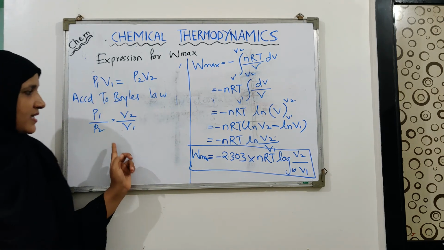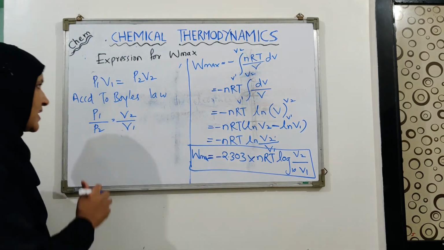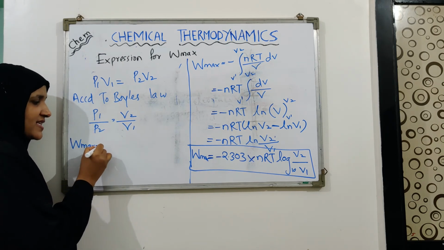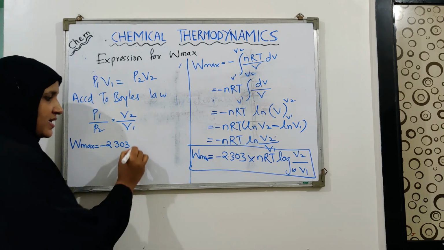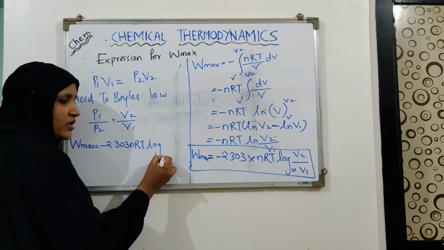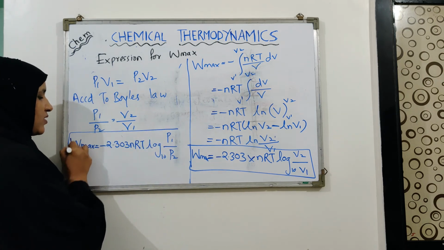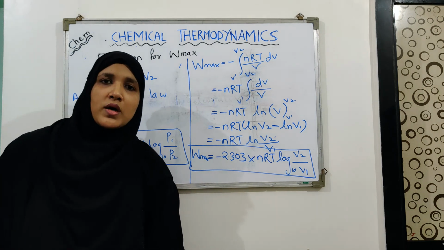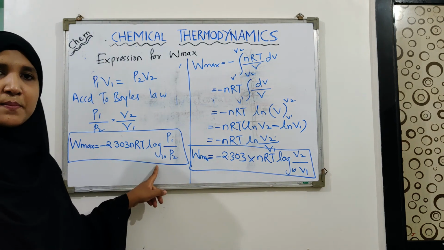From this, you can modify your equation of W max and represent it in terms of pressure of the gas as W max equals minus 2.303 nRT log to the base 10 of P1 upon P2. So these are the two forms of the equation of maximum work. One is in the form of volume and one is in the form of pressure.